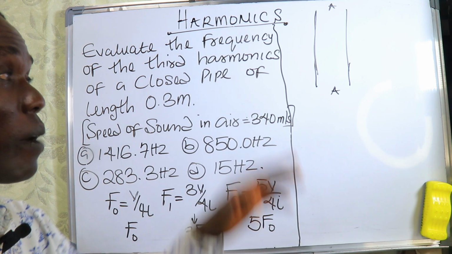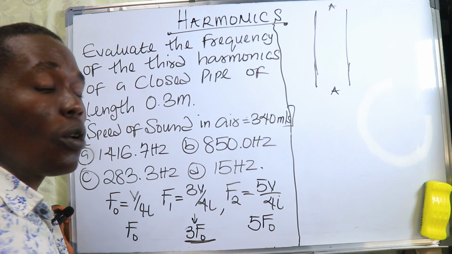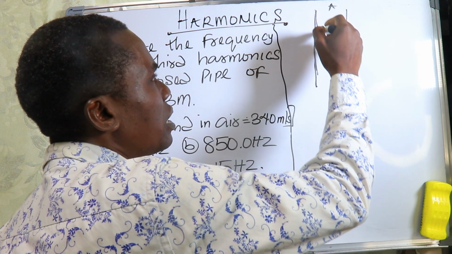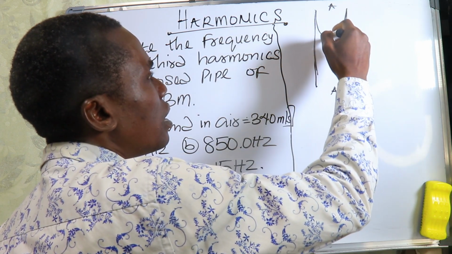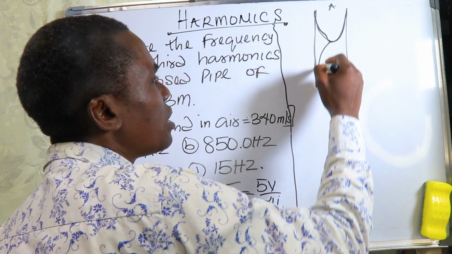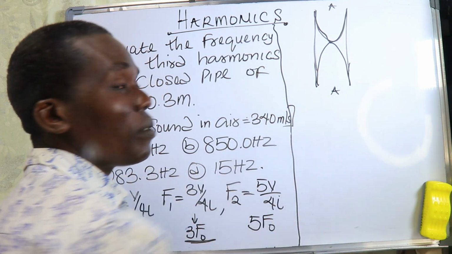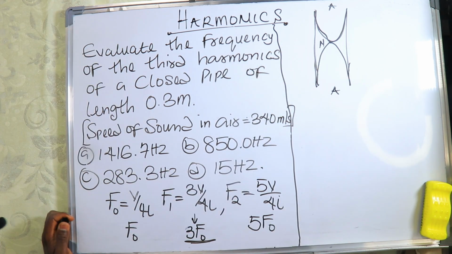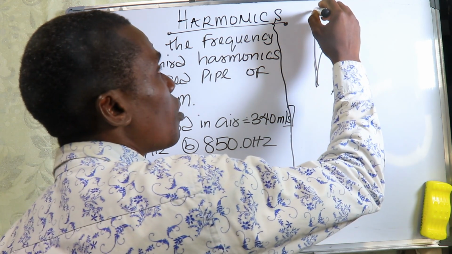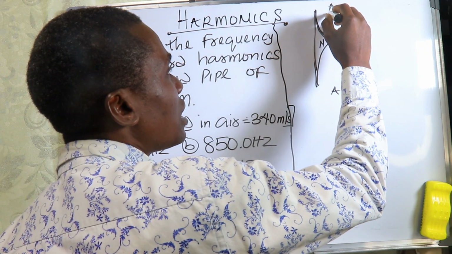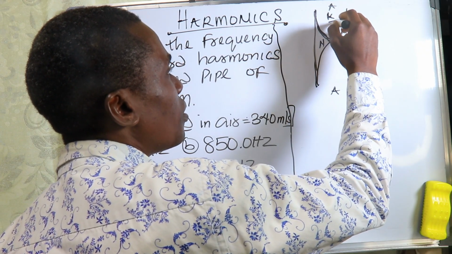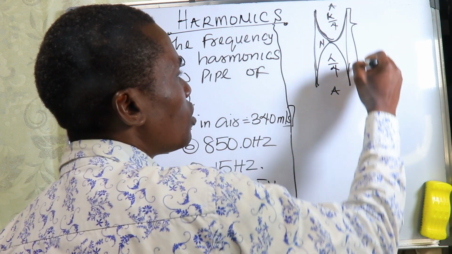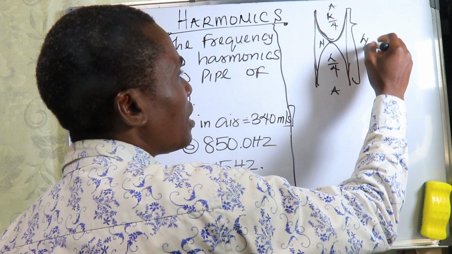Now since closed pipe dey like this, that means say we go get wetin? We will get for the first length, we will get one half wavelength, and this one another half wavelength. So here go become the node. So remember say this one no form one full wavelength. This now lambda divided by 4. This now lambda divided by 4. So that means all of this one will be lambda divided by 2.